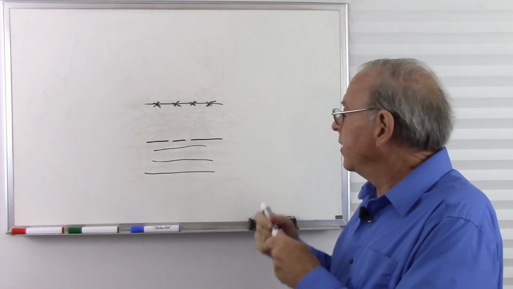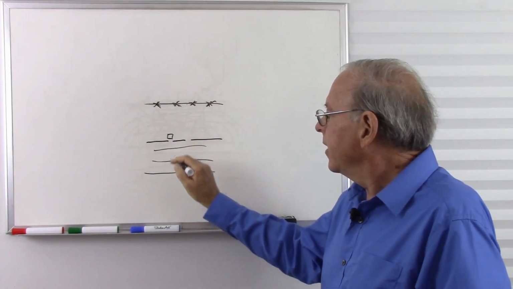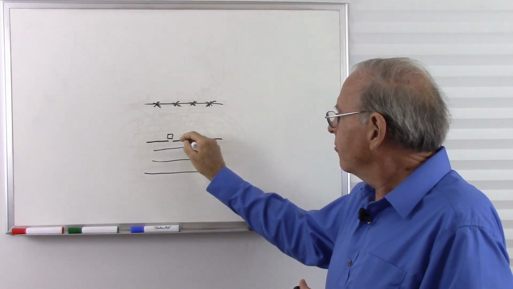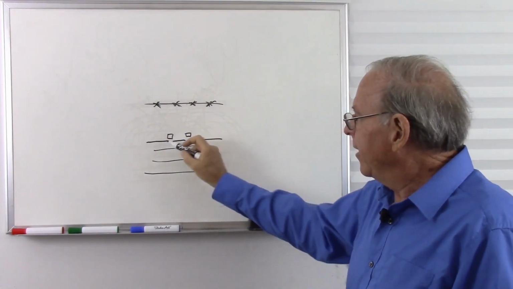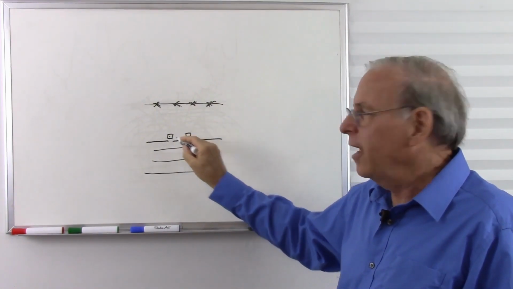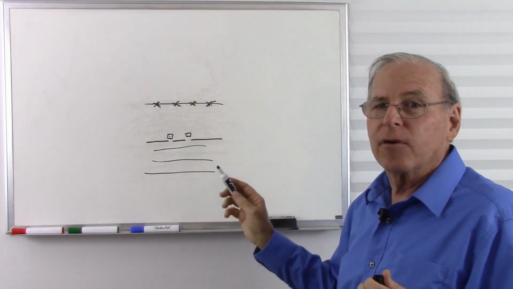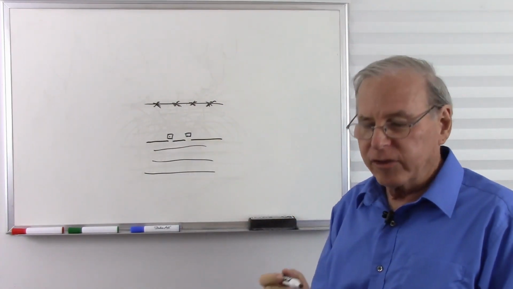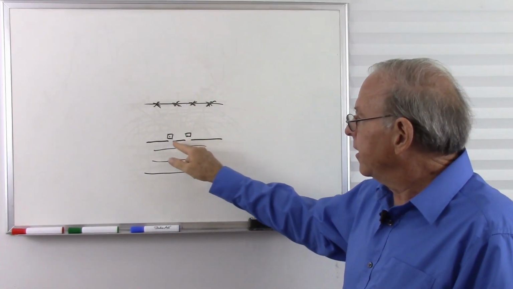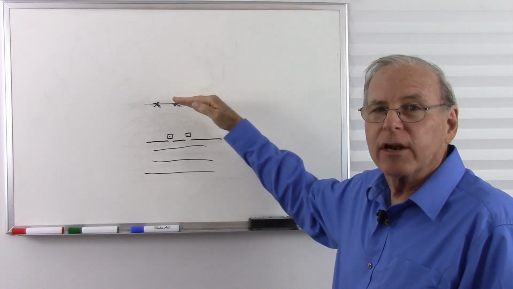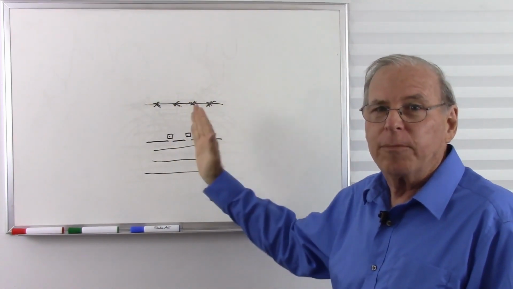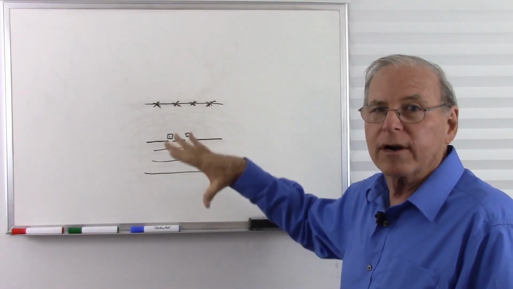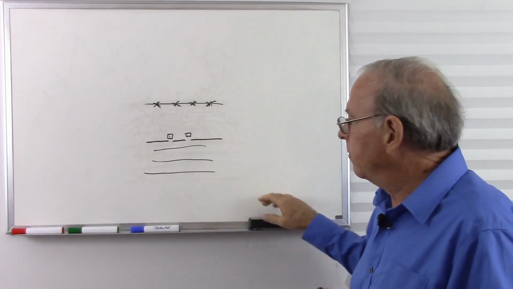But if they put a photon detector here, it appears to always go through this slit. What happens if they put a photon detector at each slit? Well, now it's random. Half the time it reacts with this one, half the time it reacts with that one. But either way, as soon as it reacts, that quantum object collapses and no longer exists. So if you try to put a photon detector at each of these holes to see where the photon goes through, of course it goes through where you put the detector, because it hits that detector first and it collapses and can go no more, and can't react with itself or interfere with itself anymore.